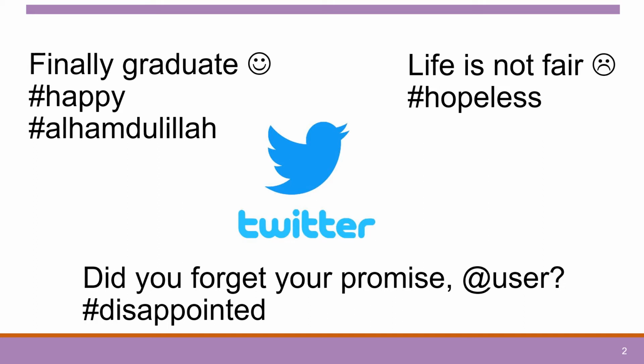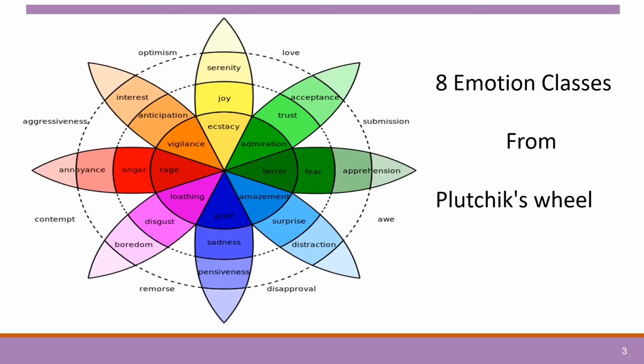Automatically detecting emotion on Twitter can be applied in many applications, such as to see how citizens react to a presidential candidate, how people react to an event, and listening to customer feeling about a product. We use 8 emotion classes from Paul Ekman's basic emotions, which are already very popular.